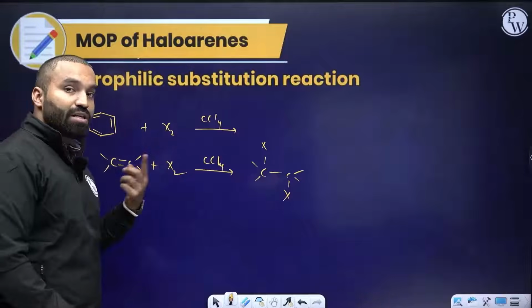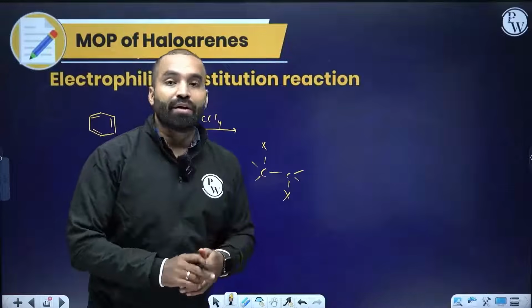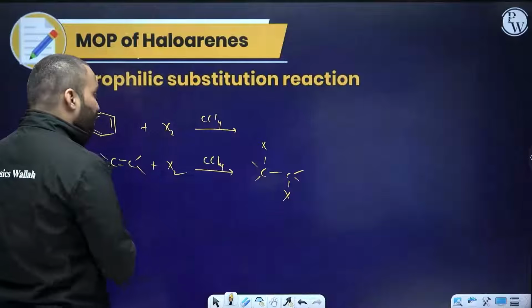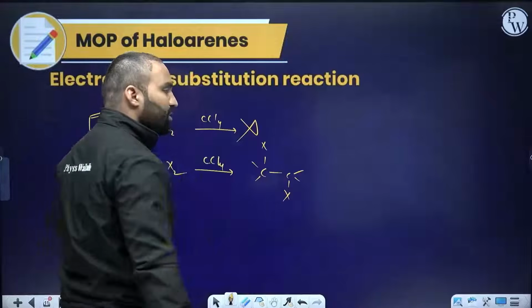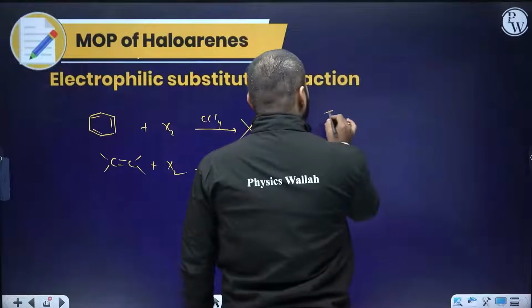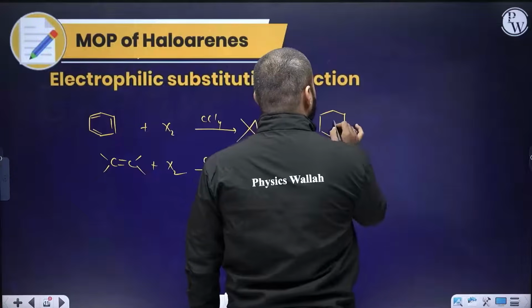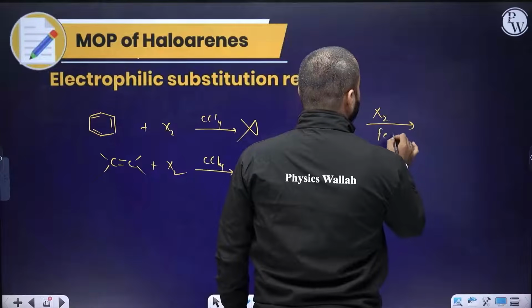They are in resonance. Due to resonance, the double bond has lost its nucleophilic nature. Now, what do we need to do instead of that? There will be no reaction, absolutely no reaction. But I want to make some halogen containing arenes. So I will be starting with X2, but in the presence of FeX3.